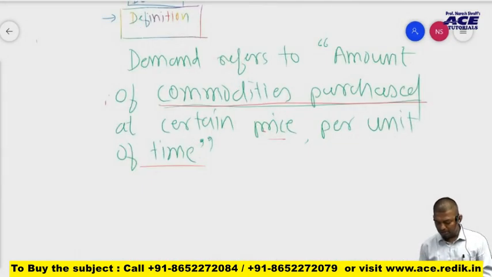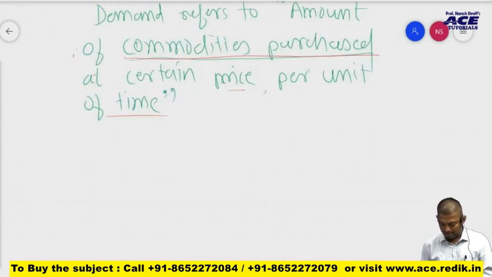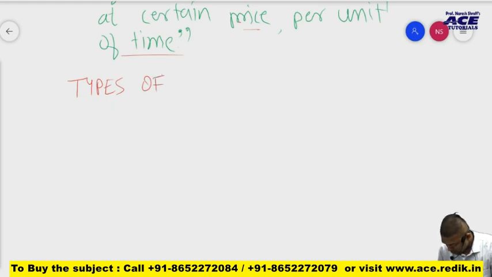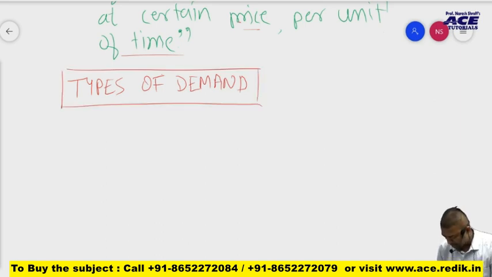The next thing which we are going to learn is types of demand. Okay. So there are many types of demand. To be very specific, there are 5 types of demand.